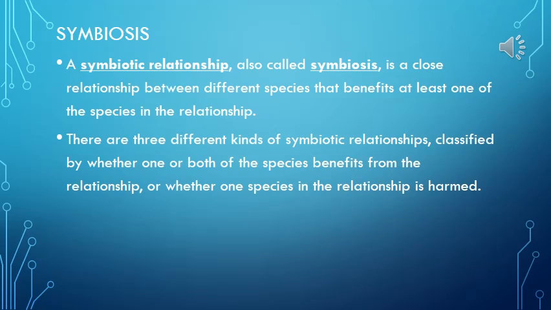Symbiosis. A symbiotic relationship, also called symbiosis, is a close relationship between different species that benefits at least one of the species in the relationship. There are three different kinds of symbiotic relationships, classified by whether one or both of the species benefits from the relationship or whether one species in the relationship is harmed.